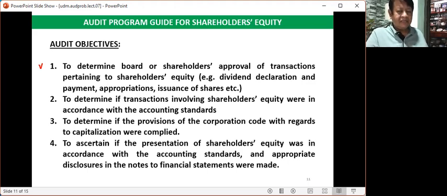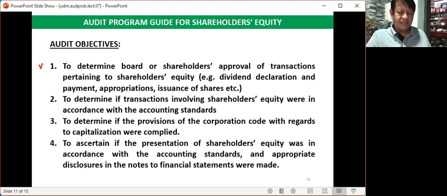If the company declared dividends, there must be an approval. What is the journal entry upon the declaration of dividend? Debit, retained earnings, and credit, dividends payable. What is the journal entry when there is appropriation coming from retained earnings?